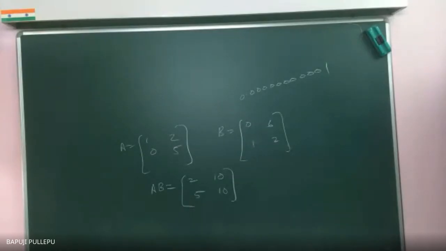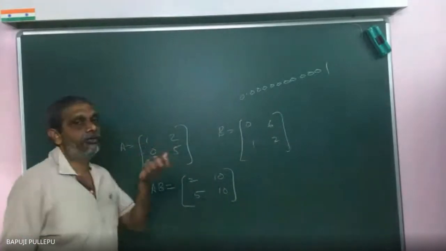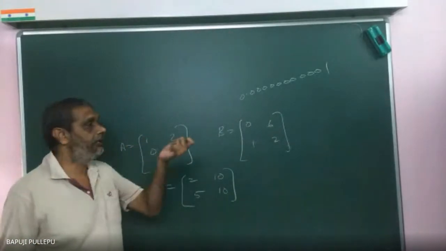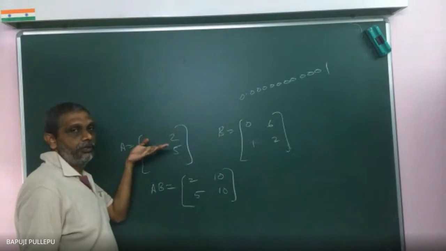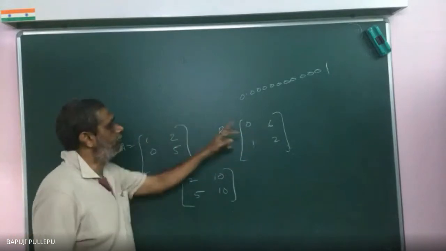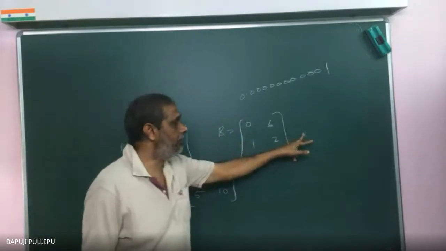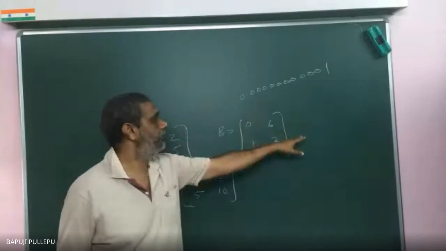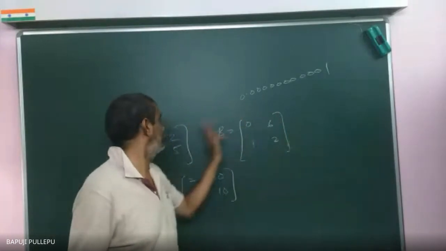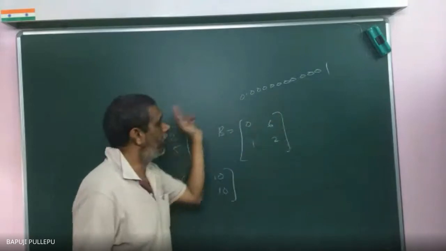But if they ask AB, what will you do? From the first matrix, you can hold one row in your hand. Then however many columns there are, you can multiply: first row, first column; first row, second column; first row, third column; up to the 100th column.